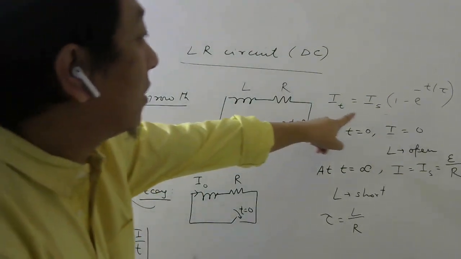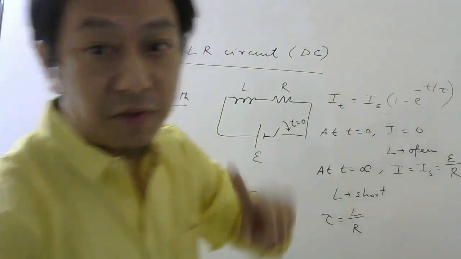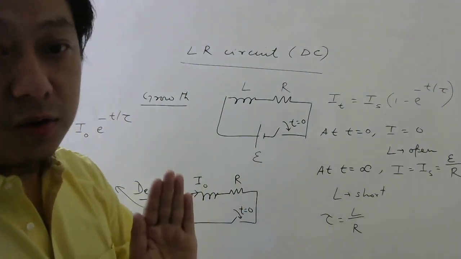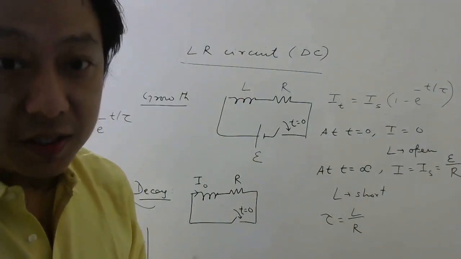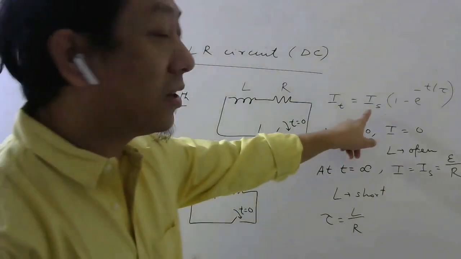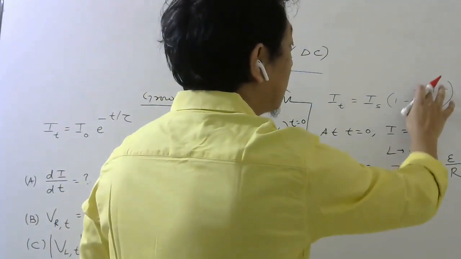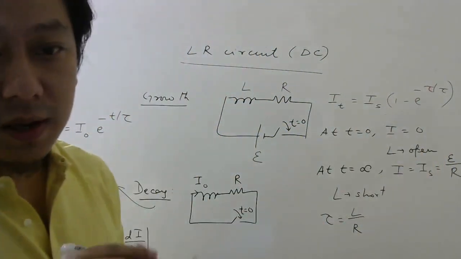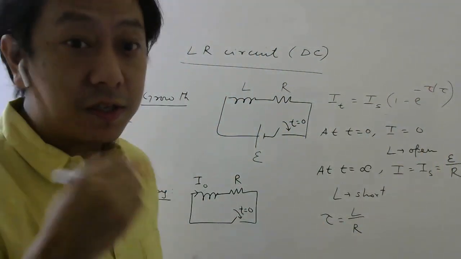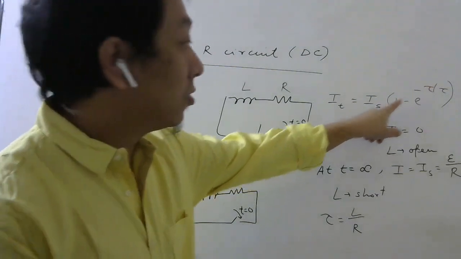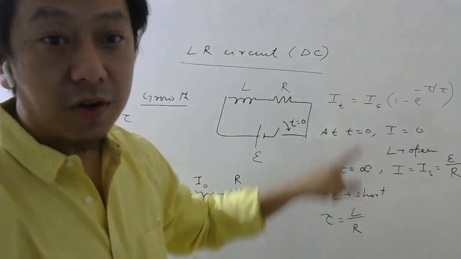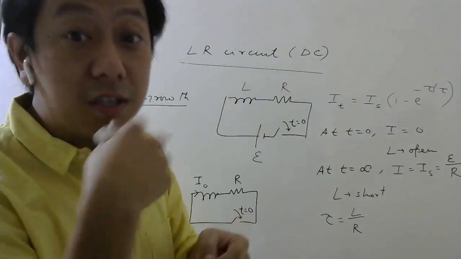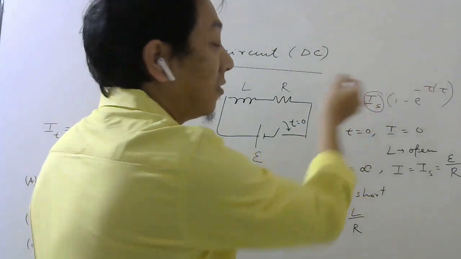And here this tau can be defined as time taken for the current to increase to how much percent? 63% of the final current, because if t is tau, this will be 1 by e. 1 minus 1 by e, if you calculate, that will come 63% of this. So tau is the time taken for current to increase to 63% of final value.